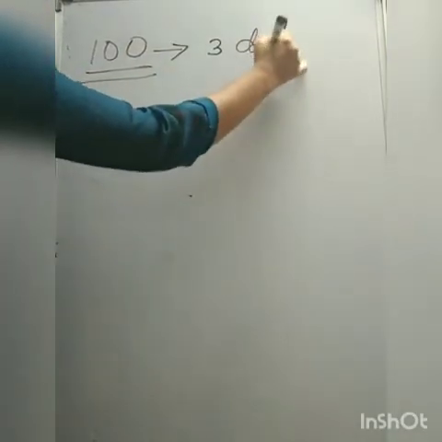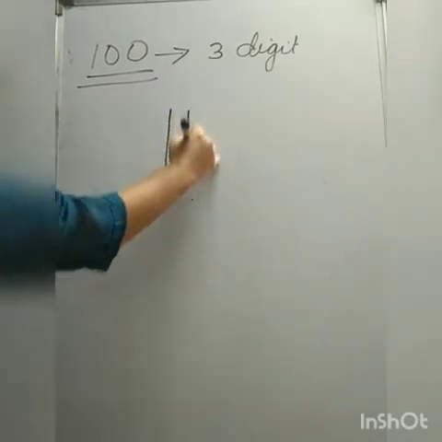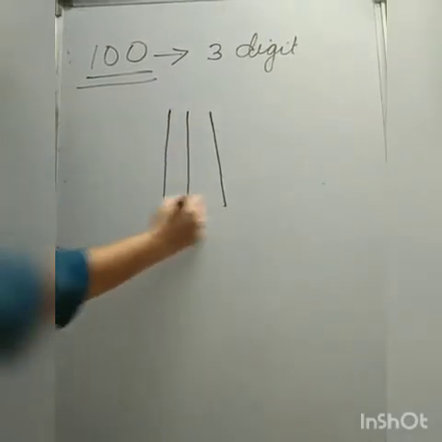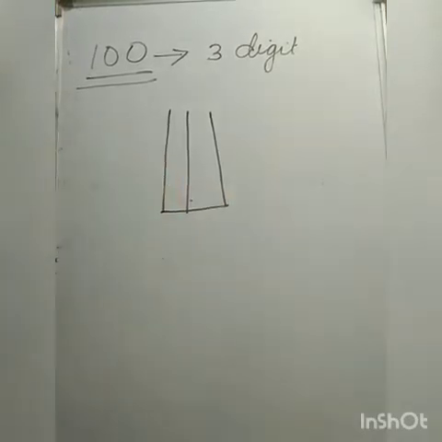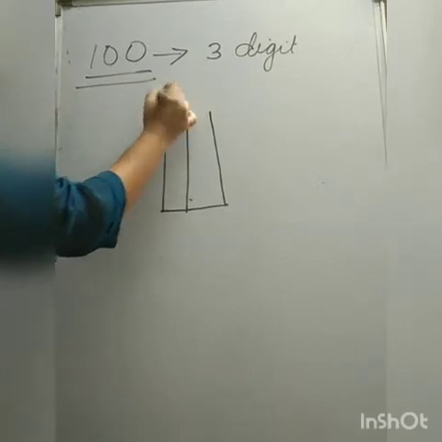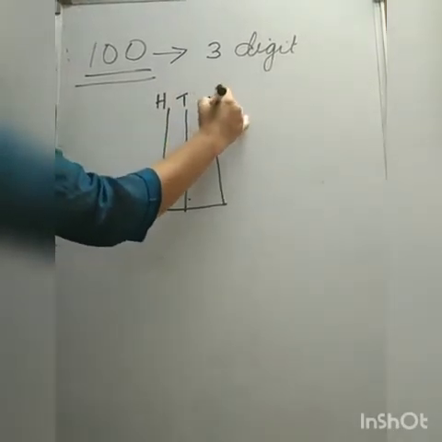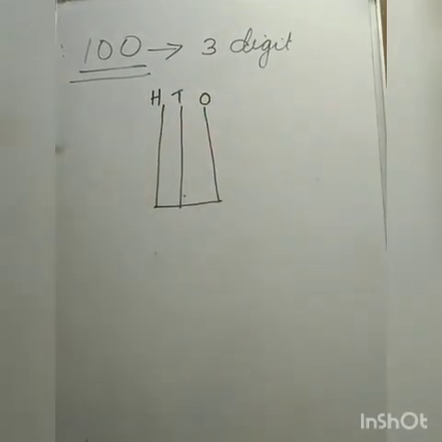So we have to draw how many spikes? 3 spikes. Then first spike shows hundreds place and second spike tens place and third one is ones place.